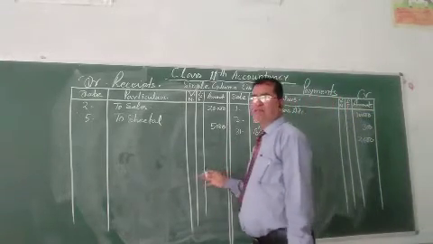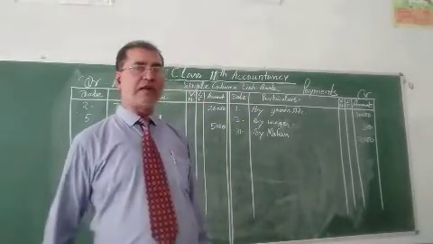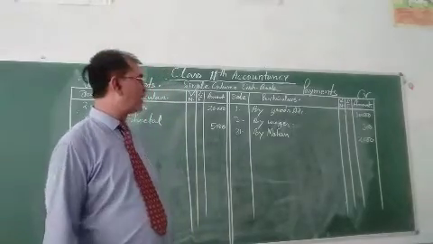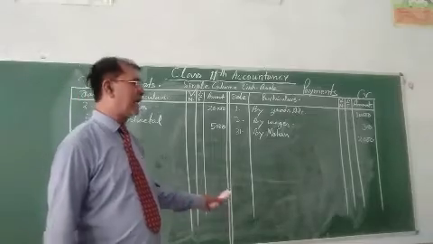This is the example being given to you. Whatever transactions are given, you can solve the sum, record all the information in the cash book this way, and make the balance.